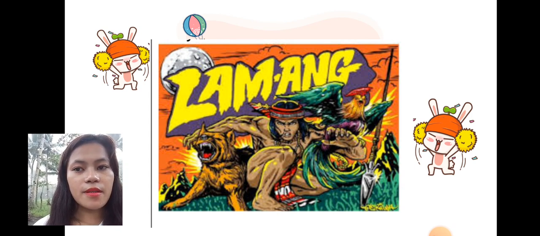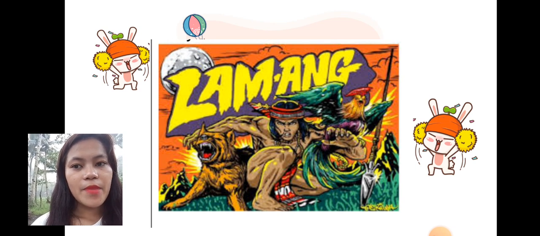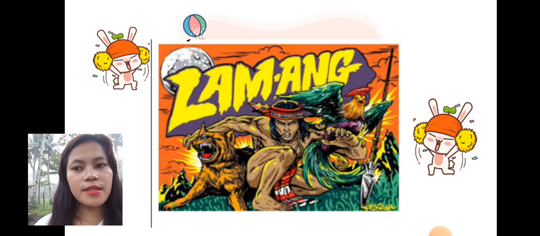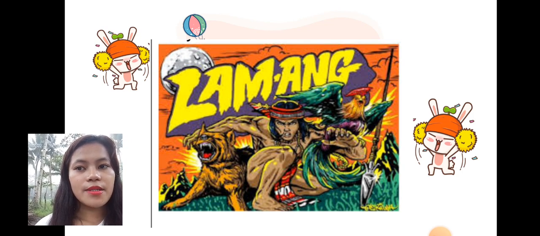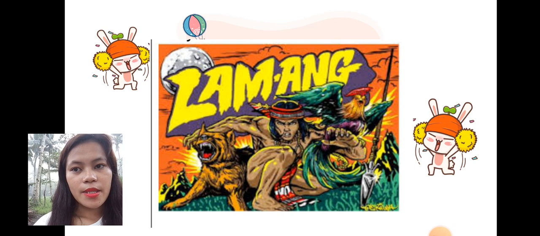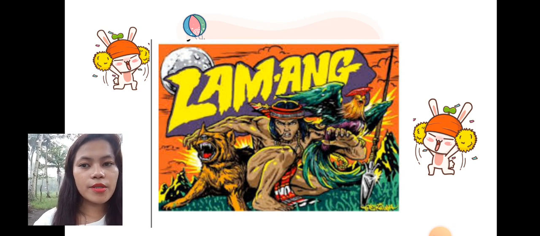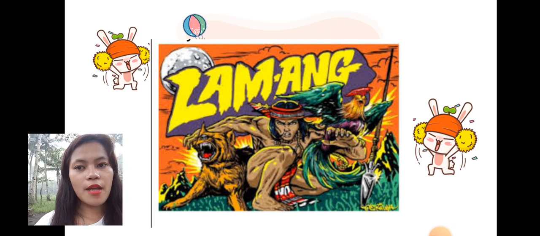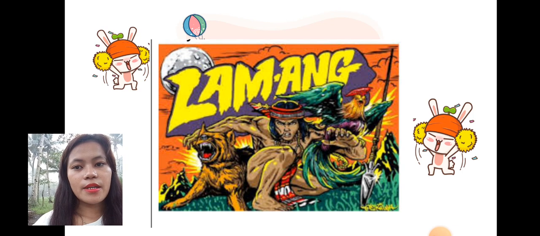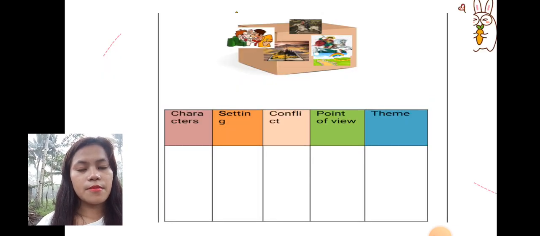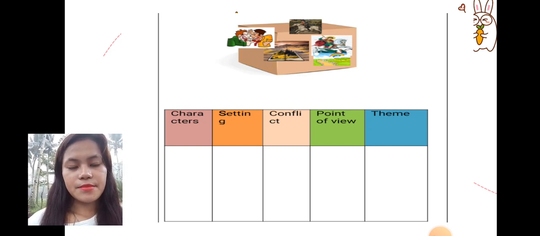Before we start the lesson, let's have another activity. I have here worksheets, and also a box. Inside the box there are a lot of pictures. The name of this activity is Pass the Box to Me. All you have to do is pass it counterclockwise. When I stop the song, the person holding the box will get a picture inside the box and paste it in the worksheet provided. Do you understand, class? Yes, teacher.